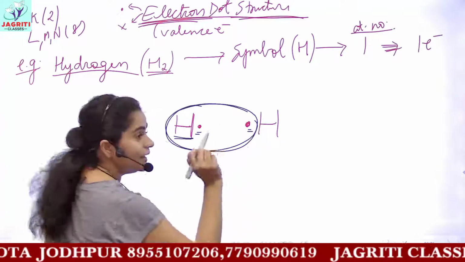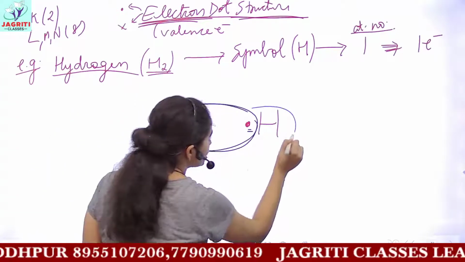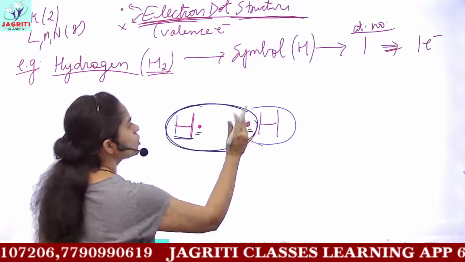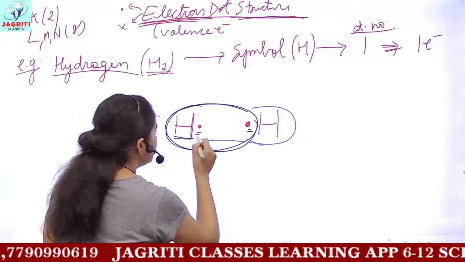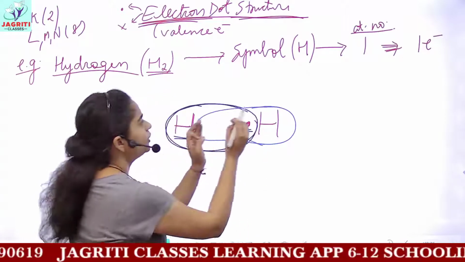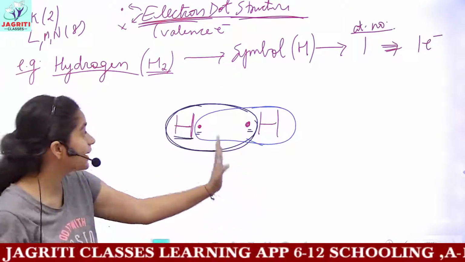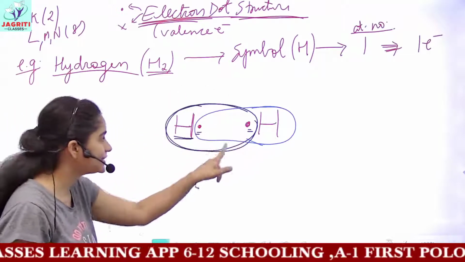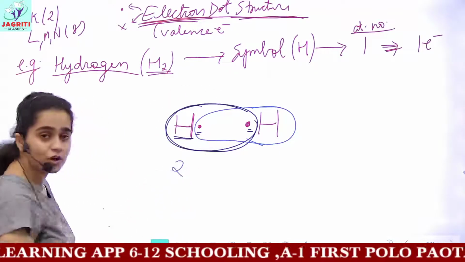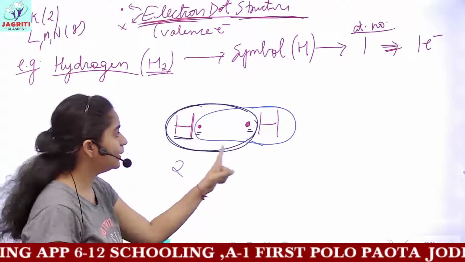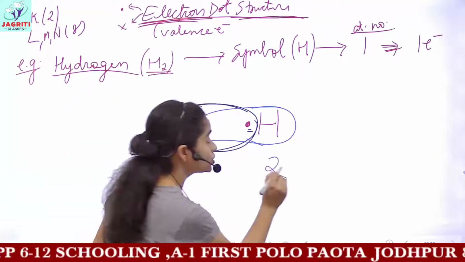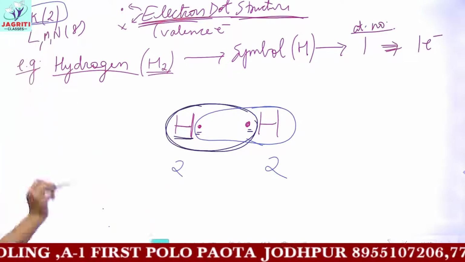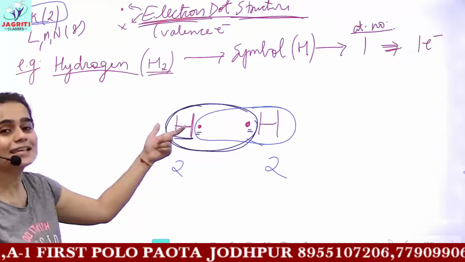This hydrogen, we'll make a circle, we'll include our hydrogen atom, then we'll include its first electron which is already with this hydrogen, and it would share this electron of the next hydrogen. So now this hydrogen represented by the black circle gains 2 electrons, and the hydrogen represented by the blue circle also has 2 electrons, and as per octet rule, the presence of 2 electrons in the K shell is stable, okay?